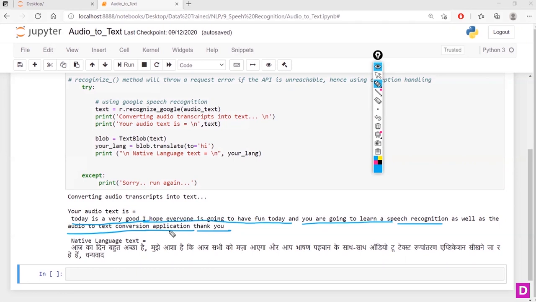Sometimes it may give different text, so when you are speaking, your language should be crystal clear. It doesn't matter if there is a grammatical mistake; it will still be able to identify your speech and convert it.